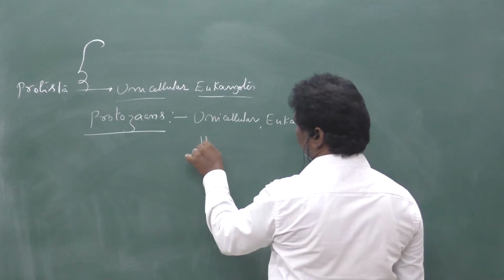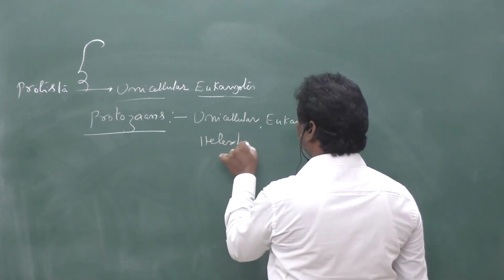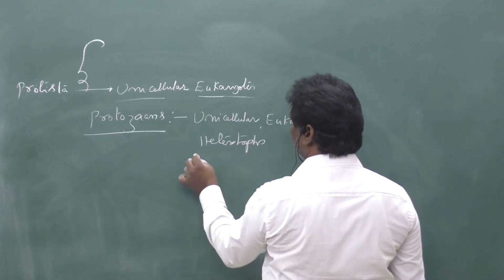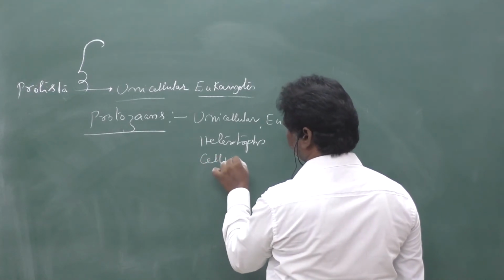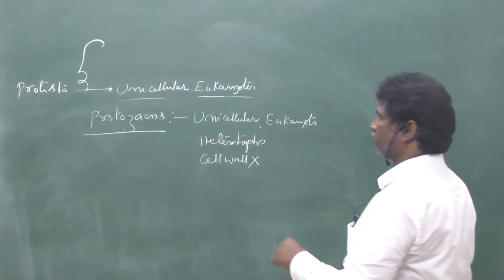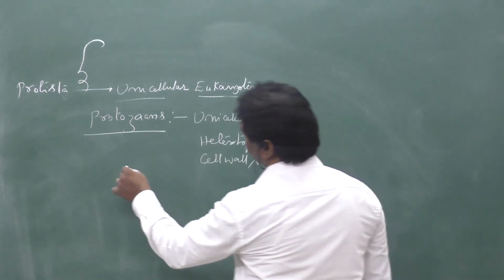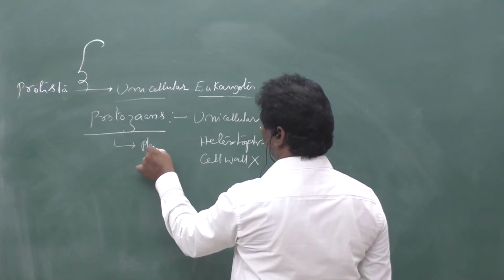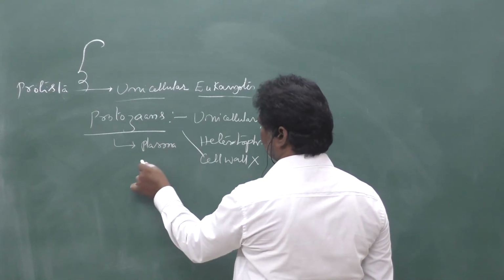These are also heterotrophs, but the cell wall is absent. The outermost protective layer is the plasma membrane.